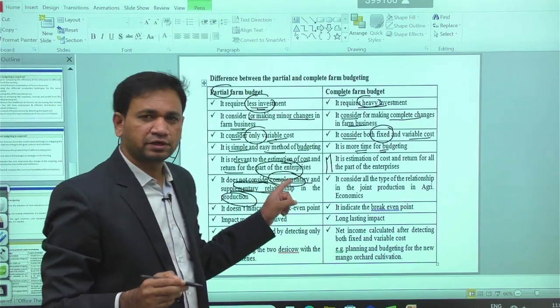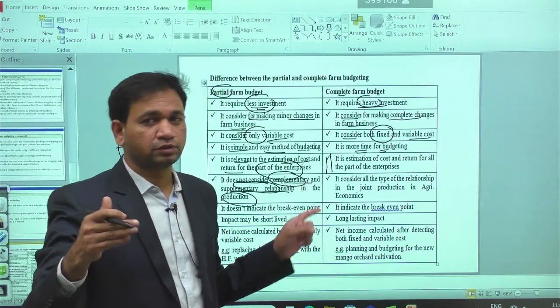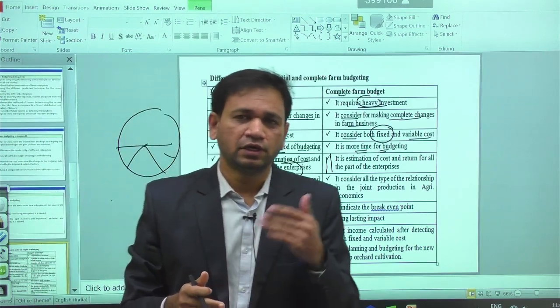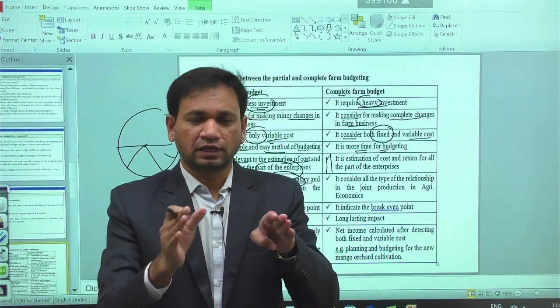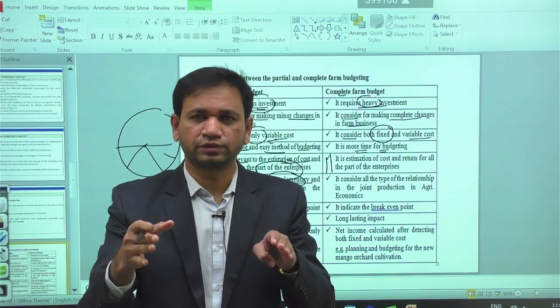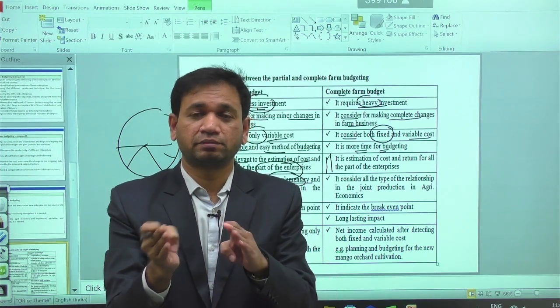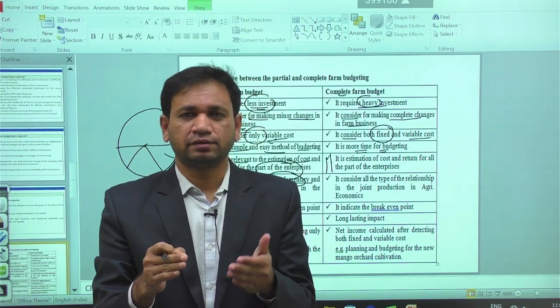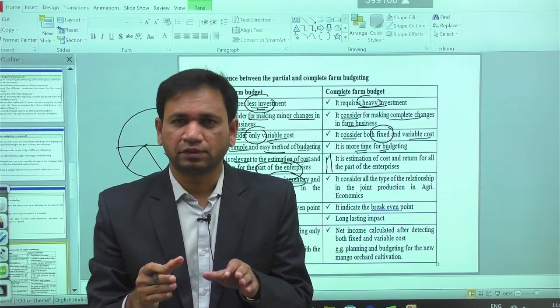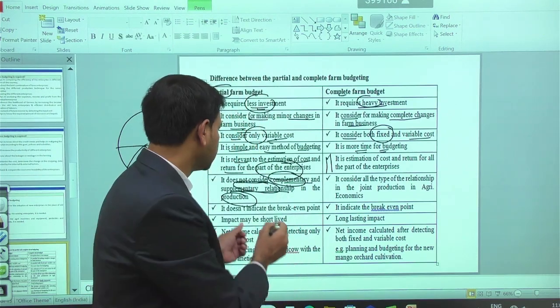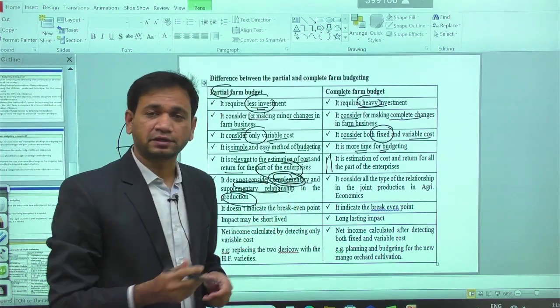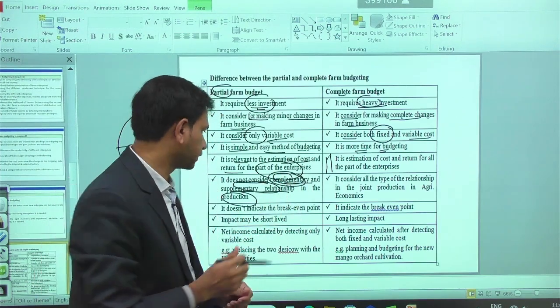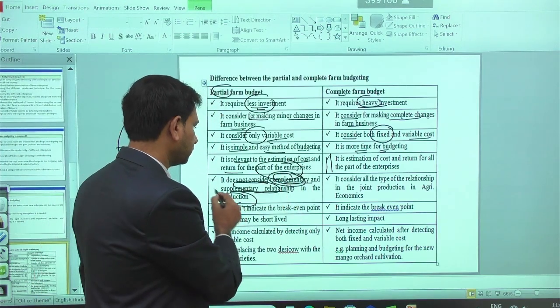So complementary means we are having some relationship in the production. Especially if you cultivate cereal along with legumes, a complementary relationship is possible. The legume fixes atmospheric nitrogen, so accordingly more growth in the cereal is possible. That is the nature of the relationship, called a complementary relationship in crop production. Like that we have the supplementary relationship.